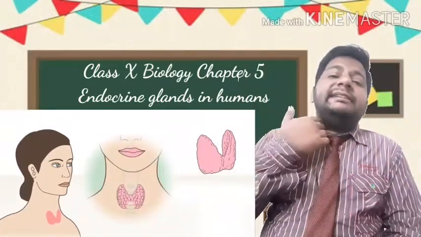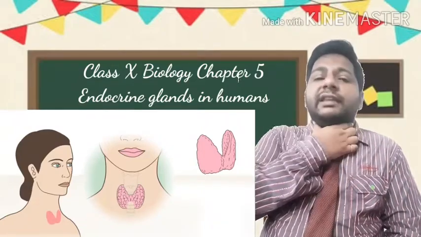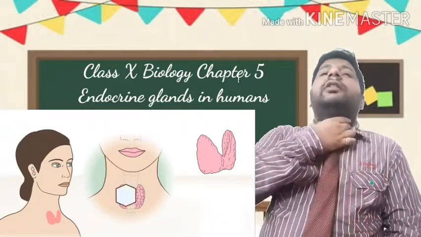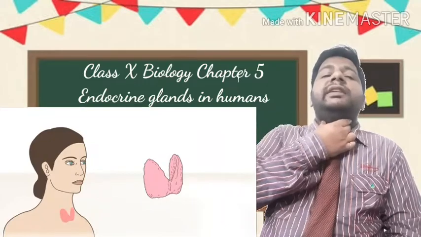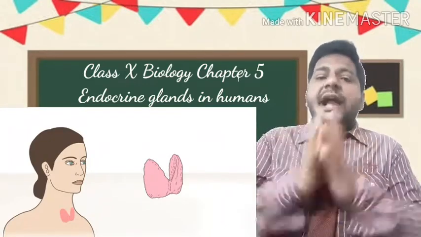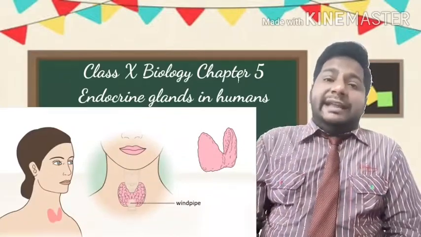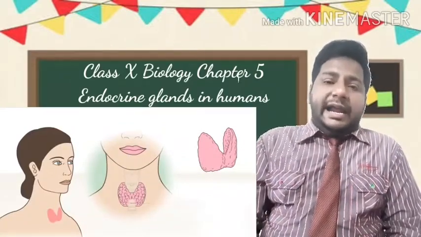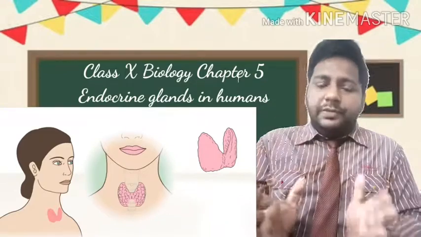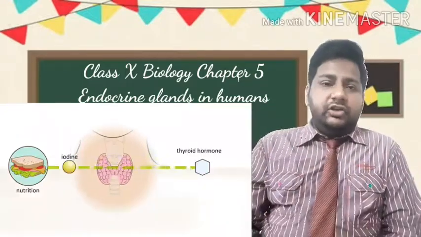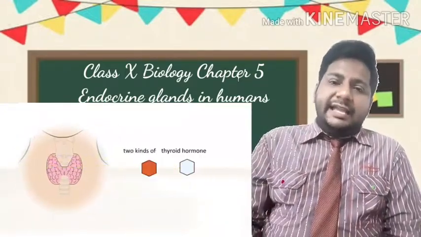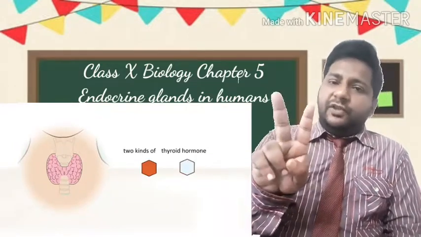वो हमारे larynx के या pharynx के पीछे रहता है. Okay, and if you check, it will be here. The thyroid gland secretes a group of hormones called thyroxine. थायराइड ग्लैंड से जो हार्मोन का ग्रुप निकलता है उसको हम लोग कहते हैं थायरोक्सिन. Thyroxine has mainly two types of hormones.